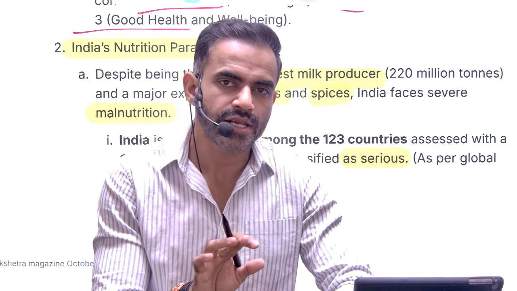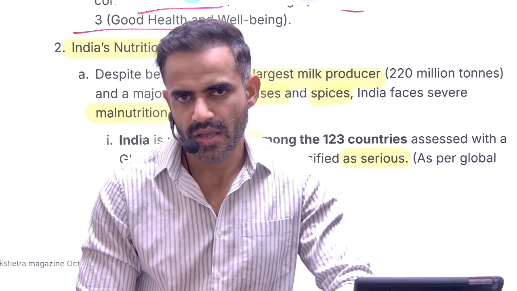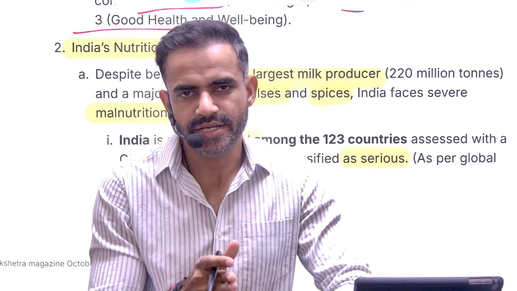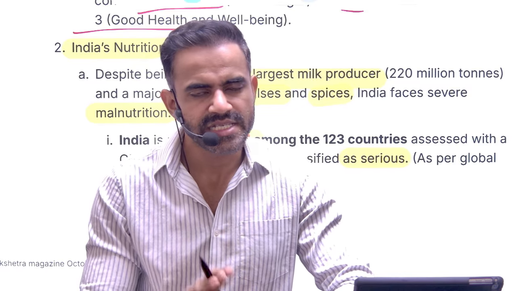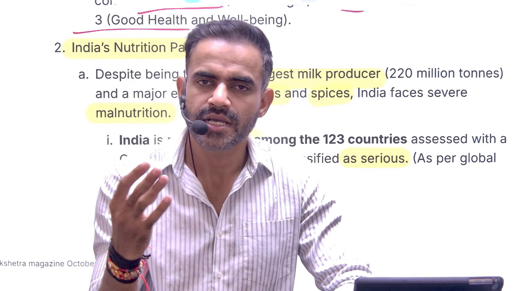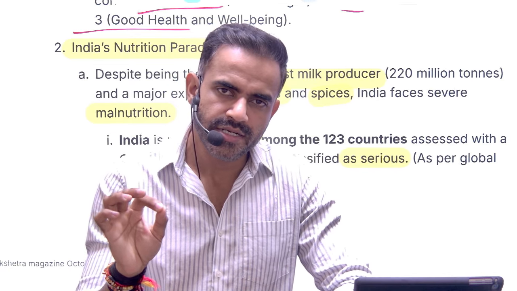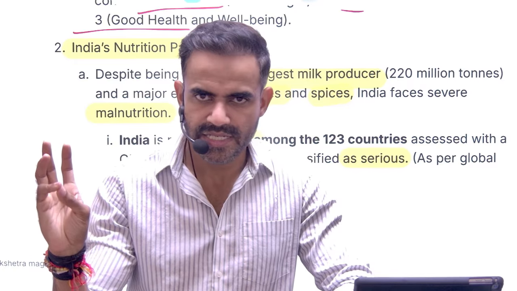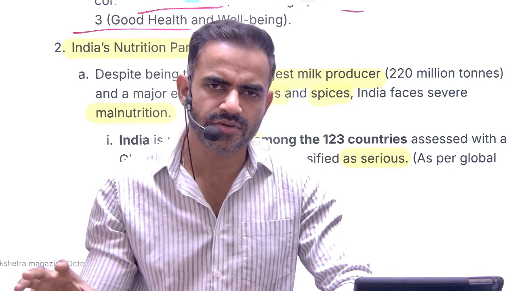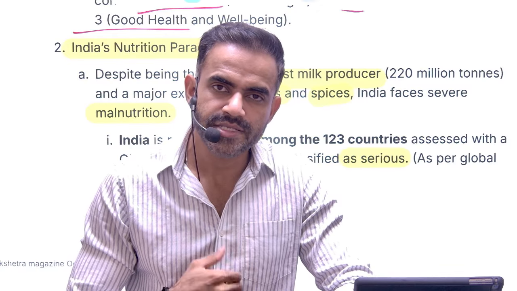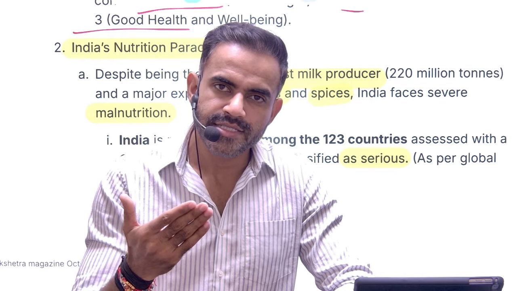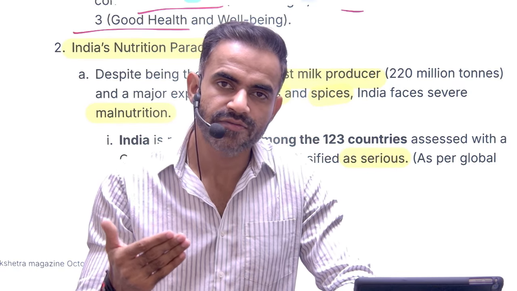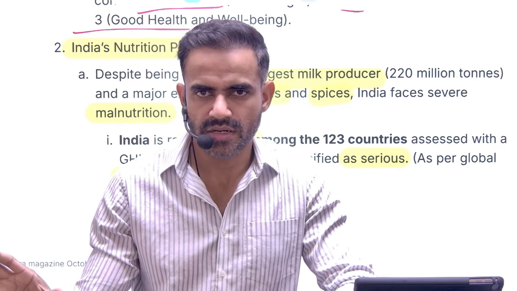However, there are counter arguments against this poor performance. One counter argument is that the sample size is too small. If you have gone through the indicators of this Global Hunger Index, it is based on four parameters, out of which three are related to child stunting, child wasting, and child mortality. That's why the government usually says the sample size is small. That means very roughly 3000 samples are taken. On the basis of 3000 samples, it is declared that a country of 140 crore people is suffering from the problem of hunger. That's one counter argument.